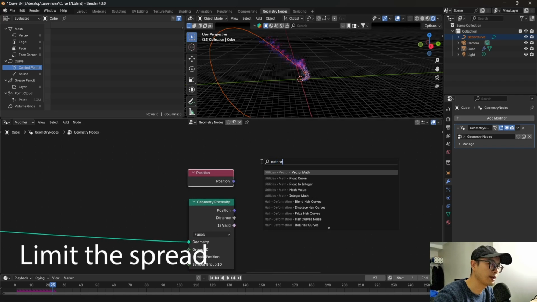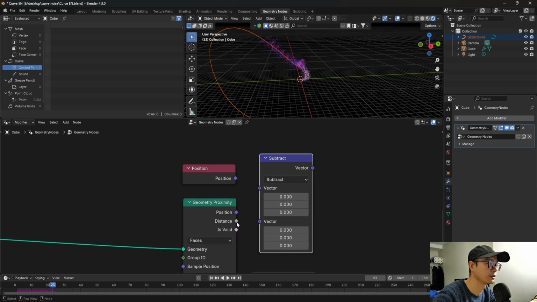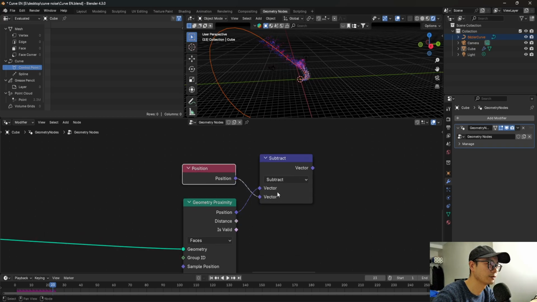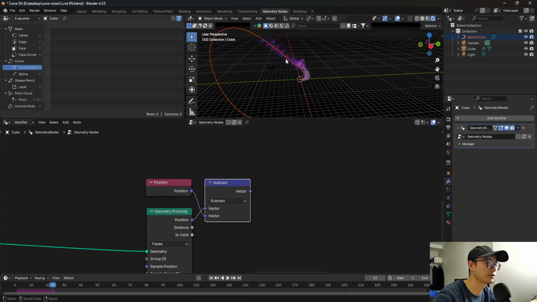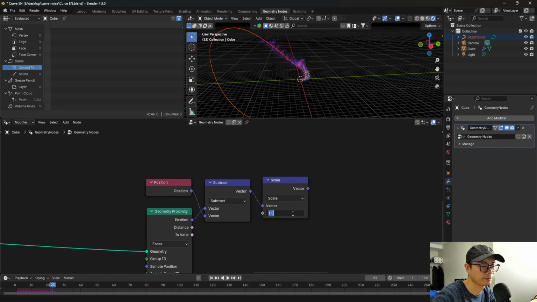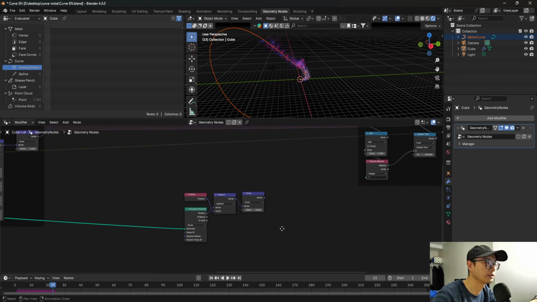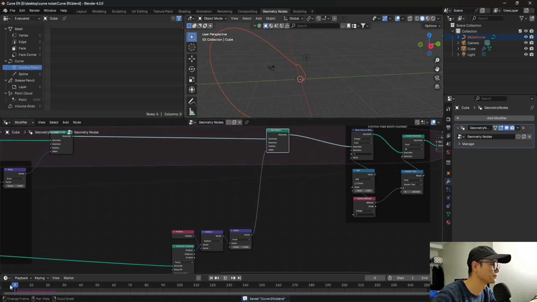So we will need a math node. We need to subtract this position from this position, and this will give it a force to the center. And here I will scale it like 0.1. We just give it as a value, and it will not spread like that. Let's see.